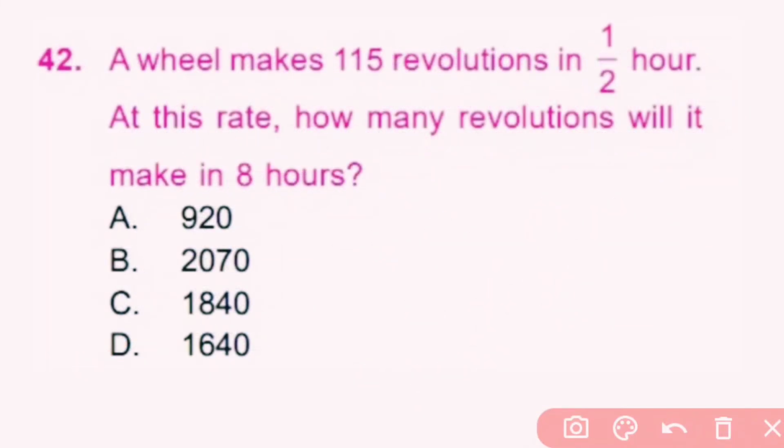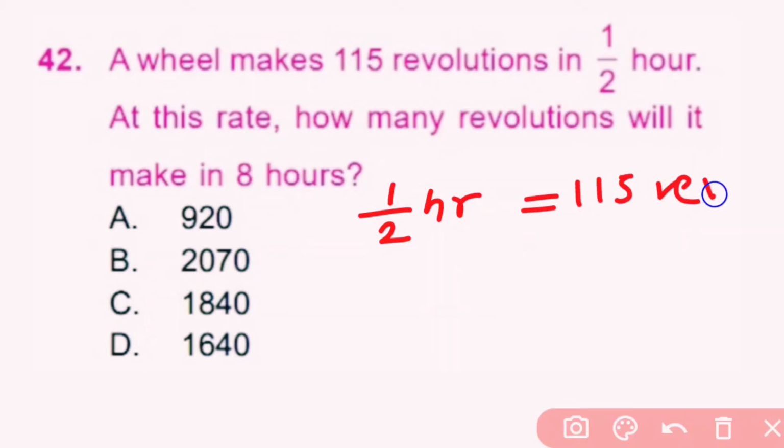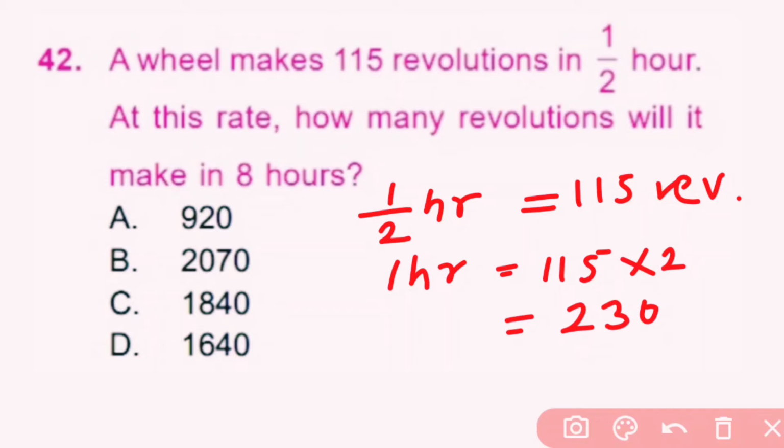Question number 42. A wheel makes 115 revolutions in half hour. At this rate, how many revolutions will it make in 8 hours? In half hour, 115 revolutions. For 1 hour, it will be double, means 115 into 2, means 230 revolutions. For 1 hour, 230 revolutions. Then for 8 hours, 230 into 8.